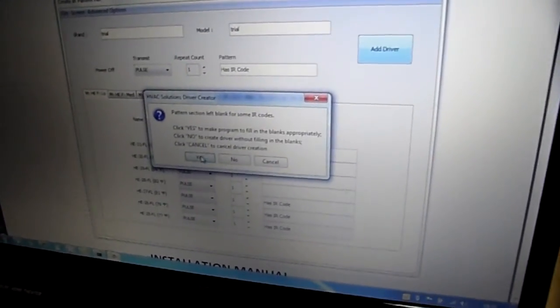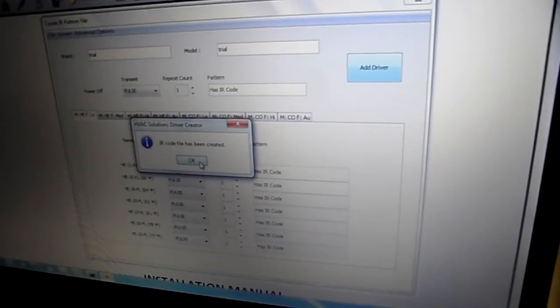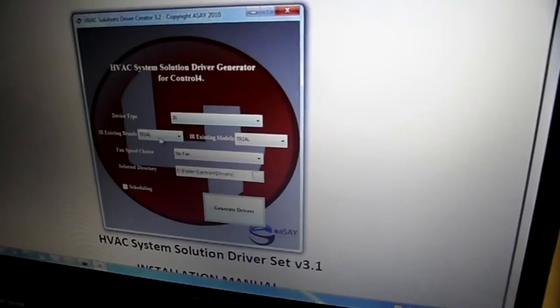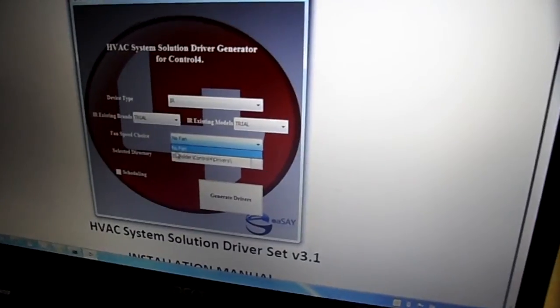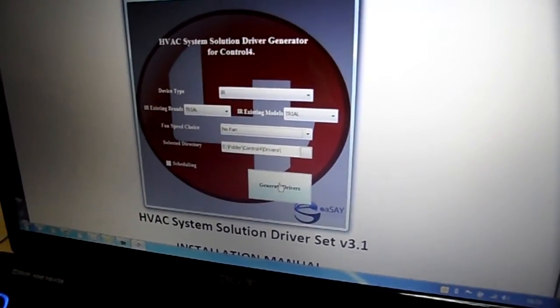It will ask me to fulfill the empty boxes. I just say yes, and the driver is created. I close this window, and I have the new driver in the menu. As I don't have any fan speeds, it says no fan, and I can generate the drivers. Thank you very much.